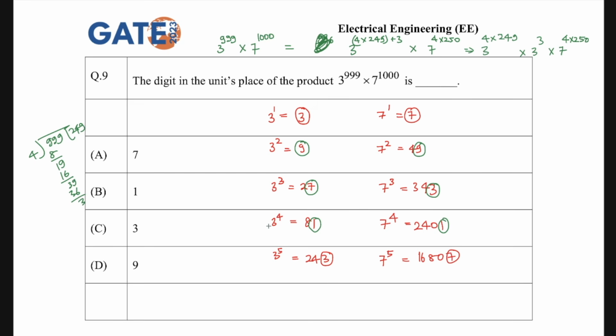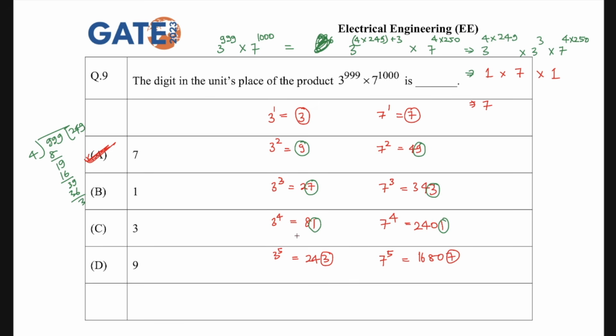you can see that 3 to the power 4 has unit digit 1. The unit digit corresponding to 3 to the power 3 is 7, right? And the unit digit corresponding to 7 to the power 4 is also 1. So when you multiply them, 1 into 7 into 1 is 7. So your answer is option A. So whenever you are asked a question about the unit place, you have to divide by 4, and then whatever remainder you get, separate that out.